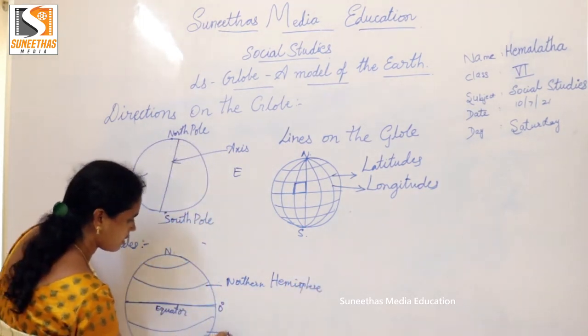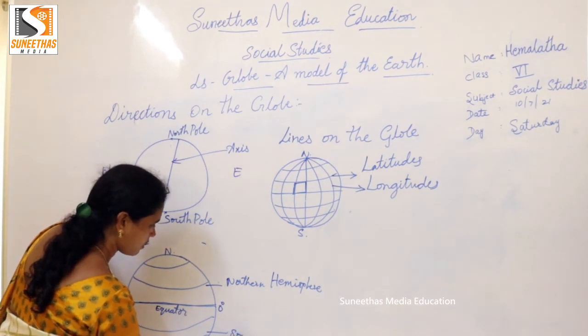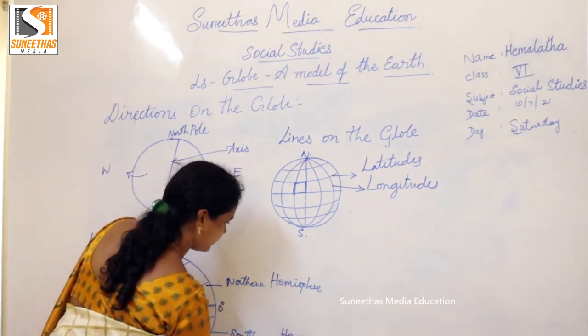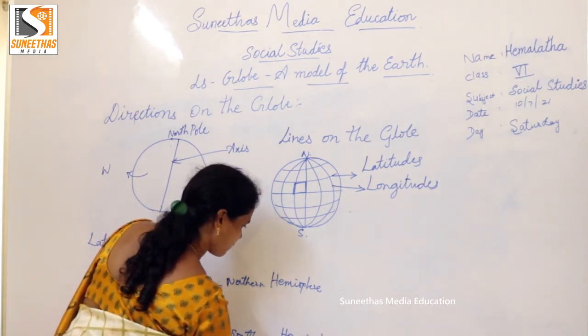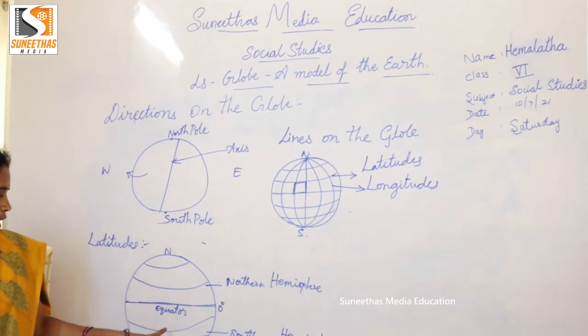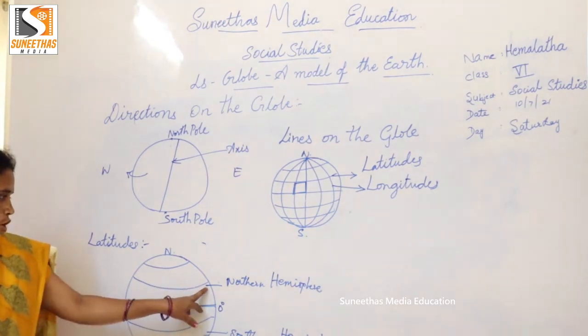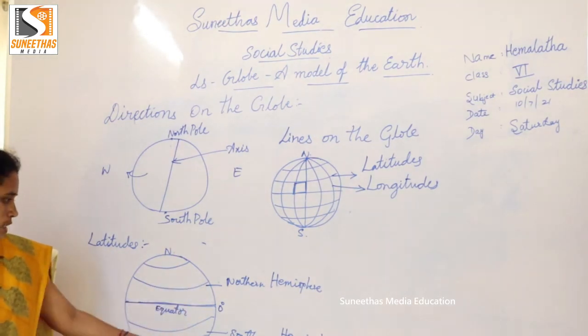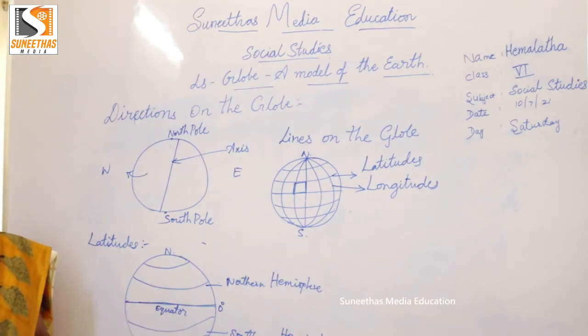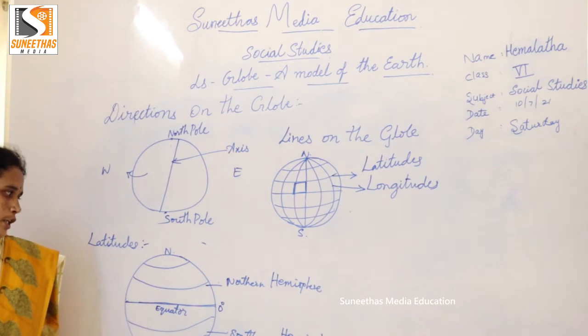The equator divides the earth into two parts. The top is the northern hemisphere and the bottom is the southern hemisphere. The equator is the largest among all the latitudes.